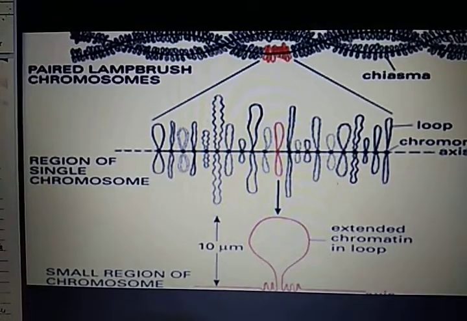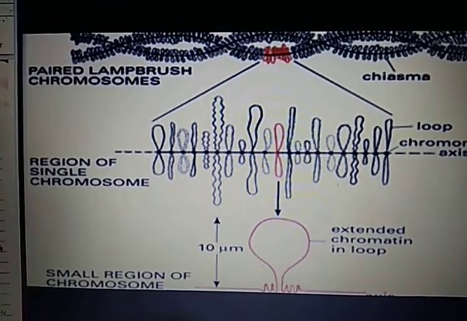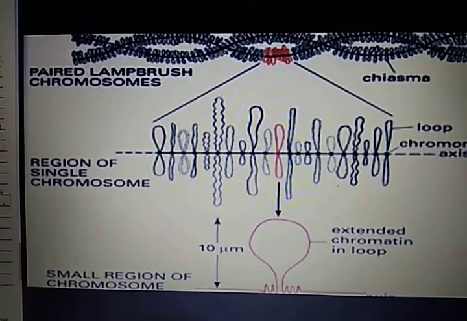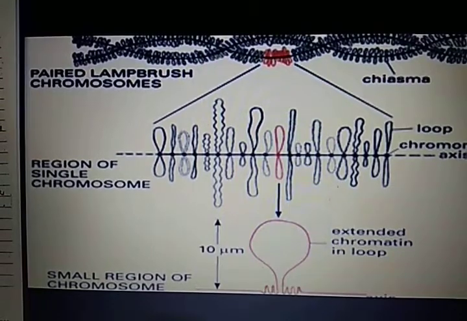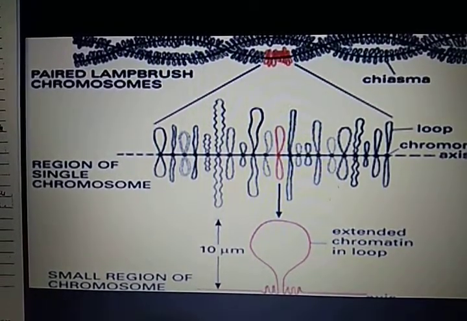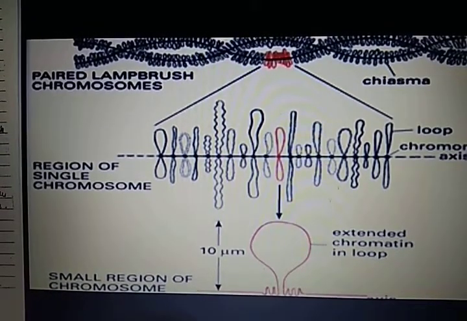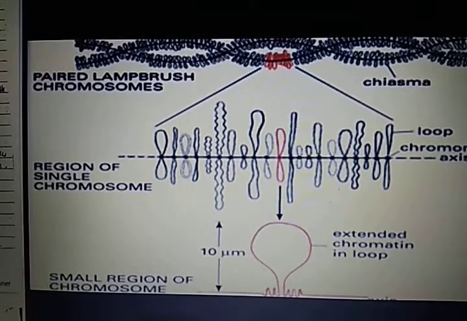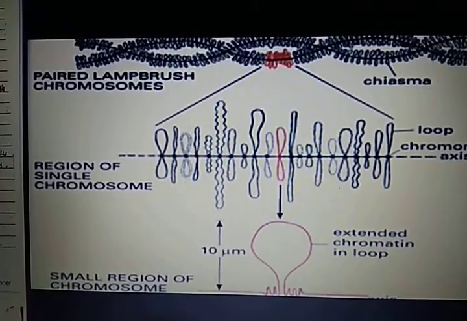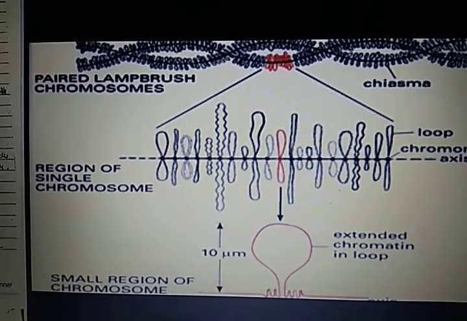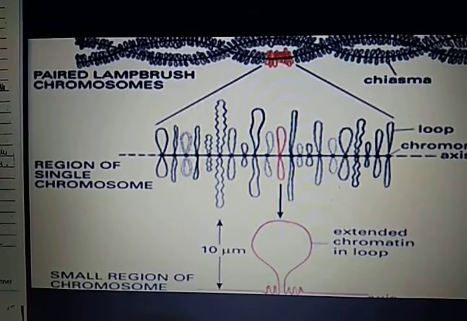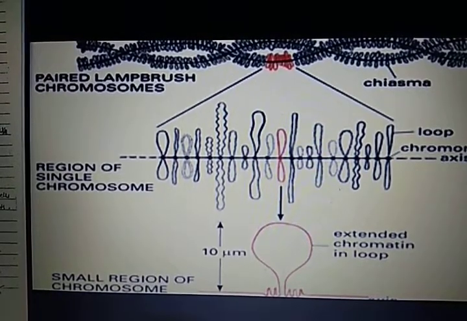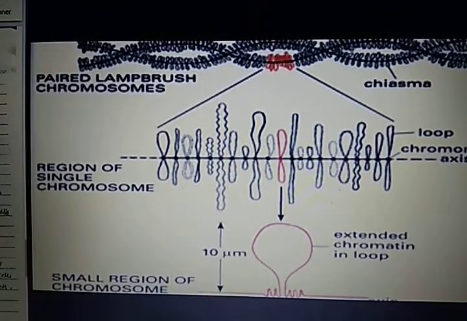Now let us see what the L chromosome is. L chromosomes are large and limited to germline cells only. These are reported in the family Sciaridae of order Diptera of insects. It is constant to all individuals of a species, which means it is found in all the individuals of the particular species.